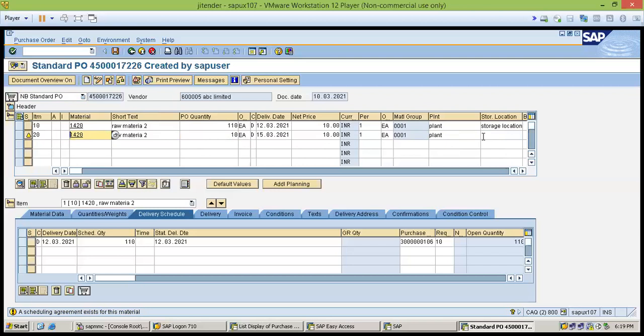But if it is not as per the business requirement, if the business wants 100% of material on behalf of the purchase order or through the PR, it will not allow you. Then we have to create another PR for that.